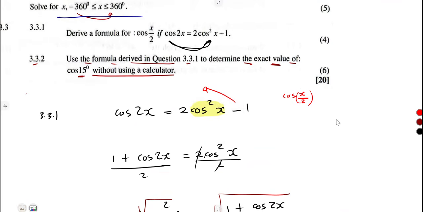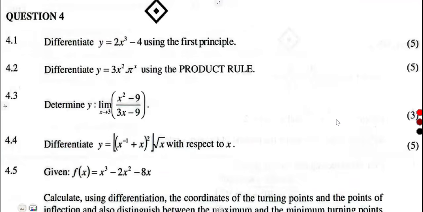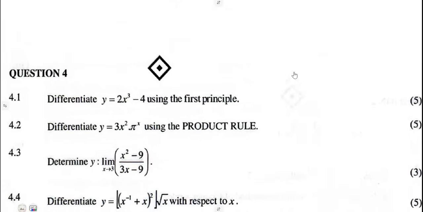So they can ask questions like that. All you just need is to be very careful how to answer your questions. All right, you need to know all the basics in your syllabus. So we're not gonna waste our time. Let us consider question 4.